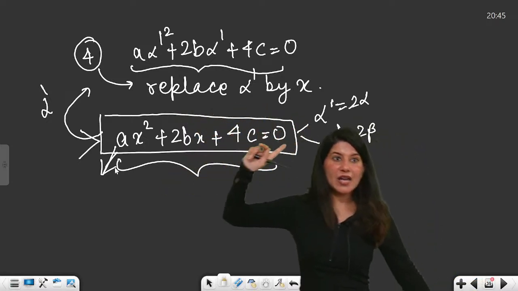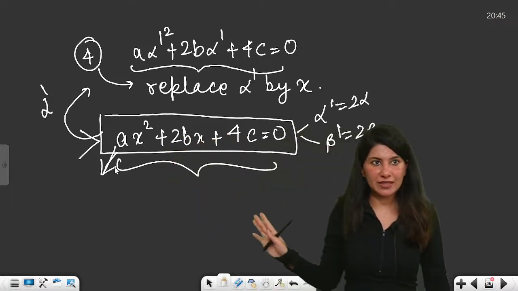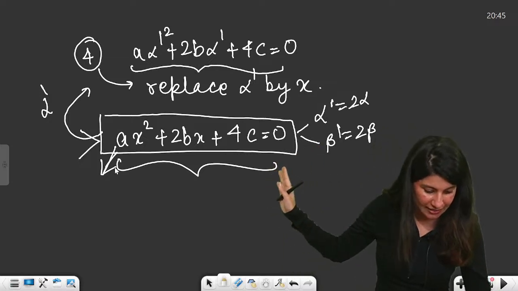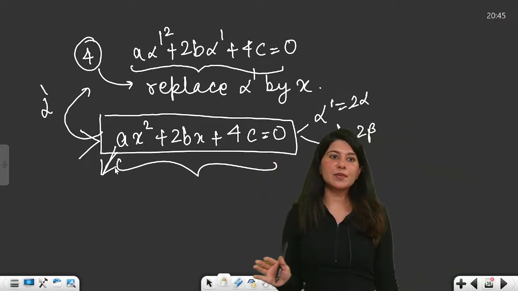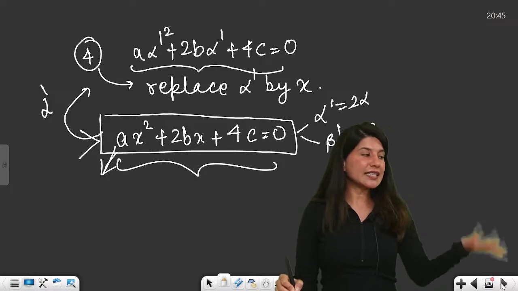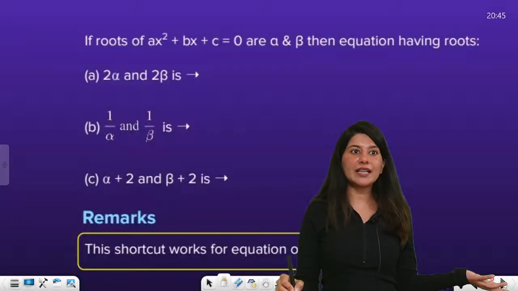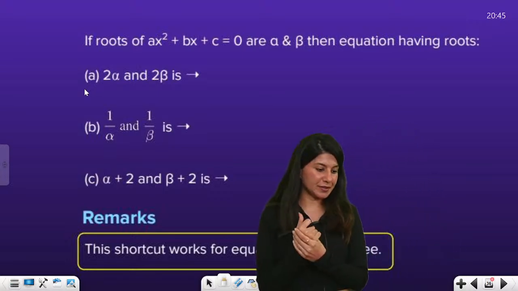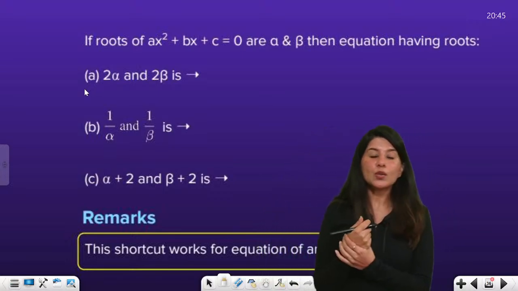Now I will be telling you the shortcut to it. Are we ready for the shortcut? Because this is an example basically. So I just want to tell you the shortcut, right? So are we ready for the shortcut? Okay.